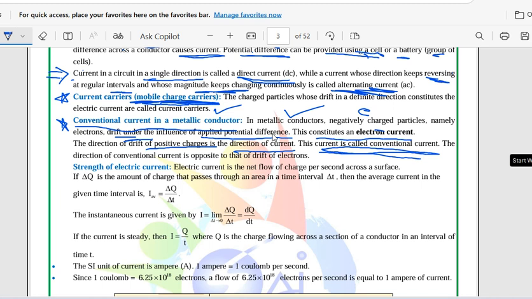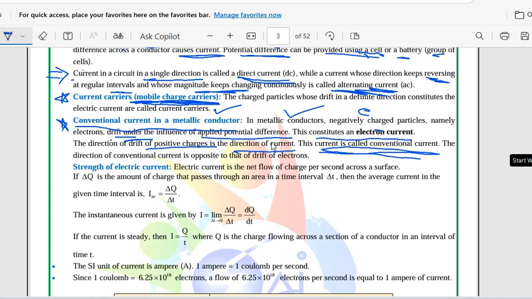Drift in the sense they will start moving, I mean drift under the influence of the applied potential difference. So whenever you apply a potential difference across a conductor, the electrons are going to drift. This constitutes an electric current. So the direction of drift of positive charges is the direction of current.